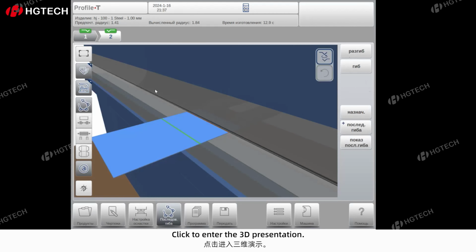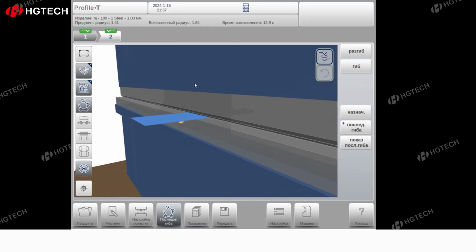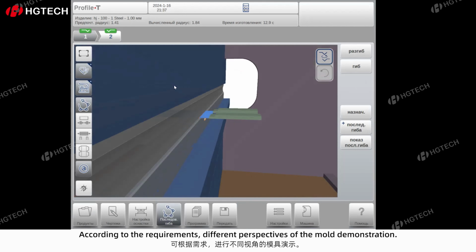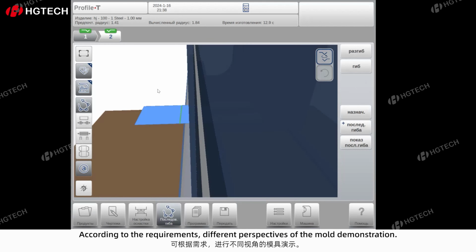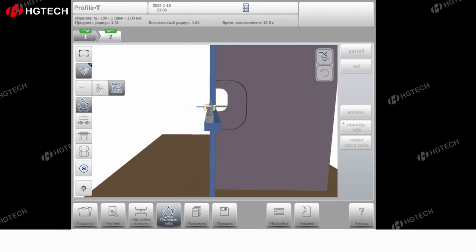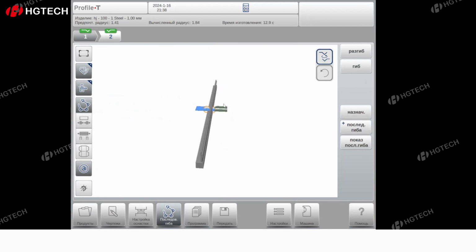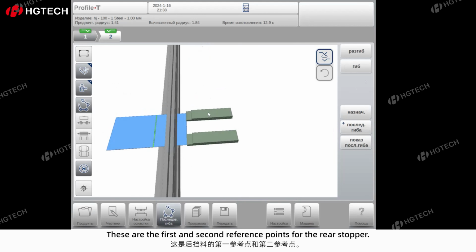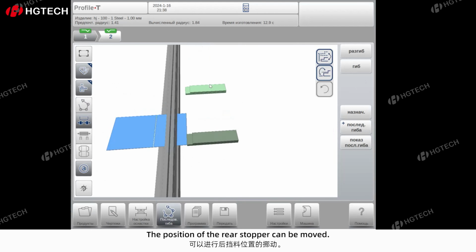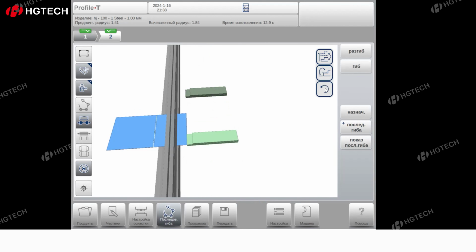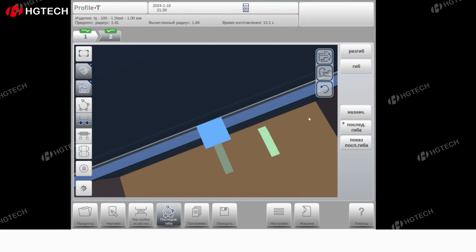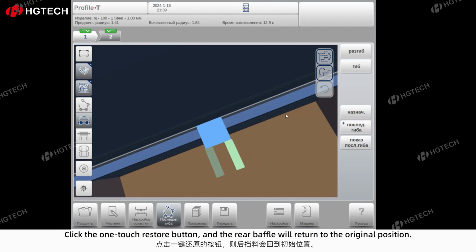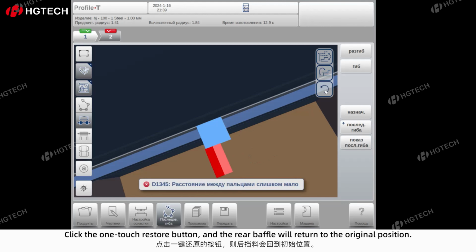Click to enter the 3D presentation. According to the requirements, different perspectives of the mold demonstration. These are the first and second reference points for the rear stopper. The position of the rear stopper can be moved. Click the one-touch restore button, and the rear baffle will return to the original position.